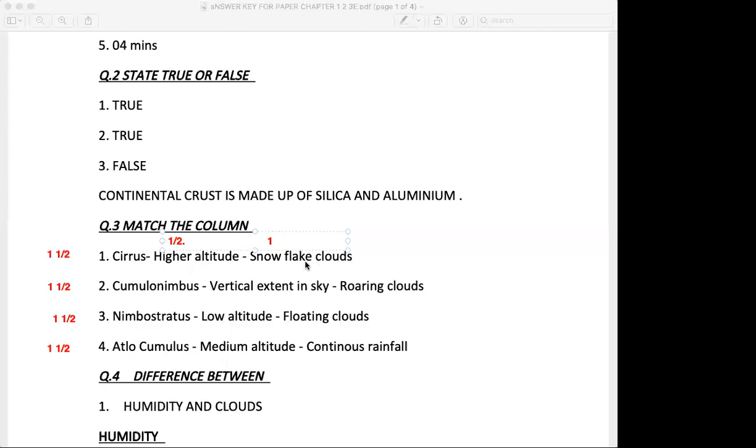Going ahead, these were the objective questions. Now we'll go toward the subjective ones. And in the subjective ones, you had question number 4, difference between, 2 marks. You had to make a choice of any one out of 2. The 2 questions were humidity and clouds, and second one was relative humidity and absolute humidity. The very first one over here was called humidity and clouds.